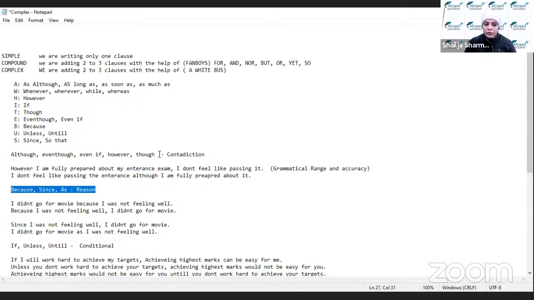I didn't go for movie because I was not feeling well. So you can easily use since here. I didn't go for movie since I was not feeling well. I didn't go for movie as I was not feeling well. तो बहुत आराम से आप a conjunction use कर सकते हैं.